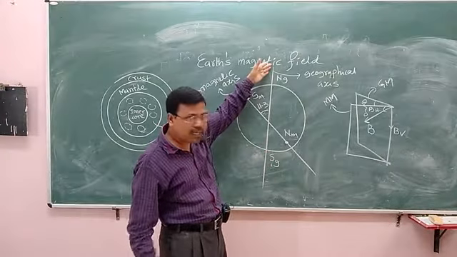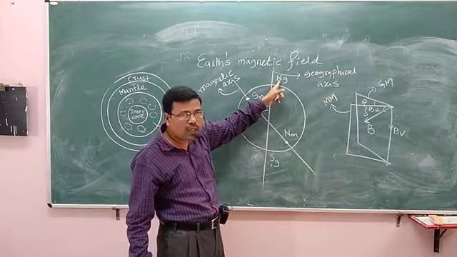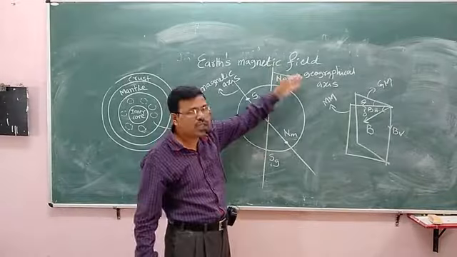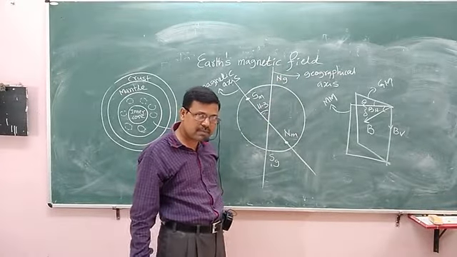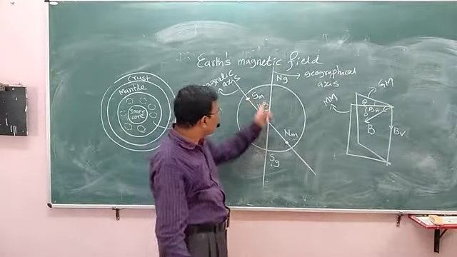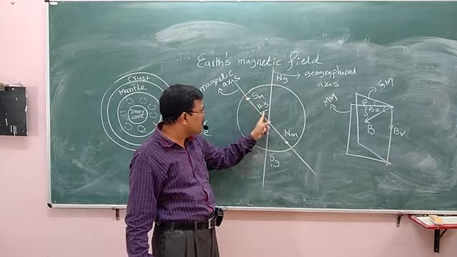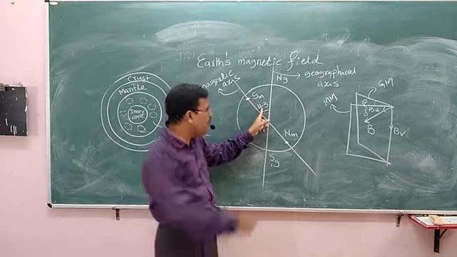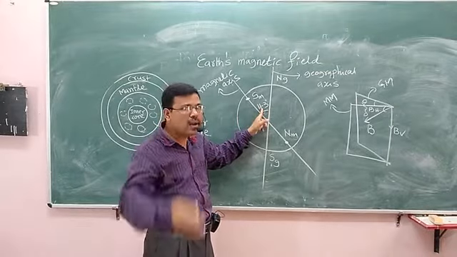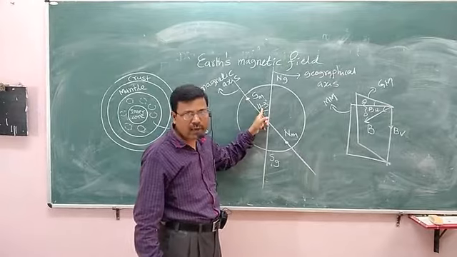The imaginary line that passes through the geographical North Pole and the geographical South Pole is known as the geographical axis. The angle between the geographical axis and the magnetic axis is about 11.3 degrees. This is called the angle of declination. I'll come to that point a little later.